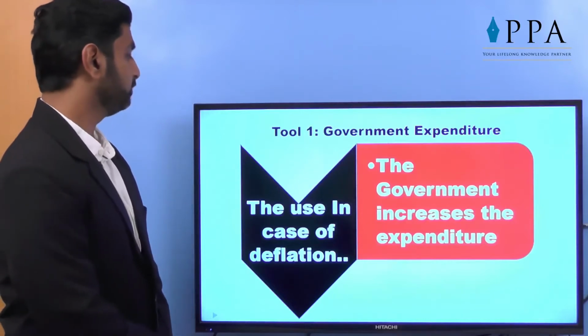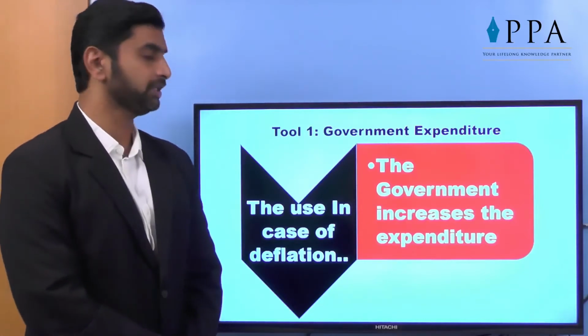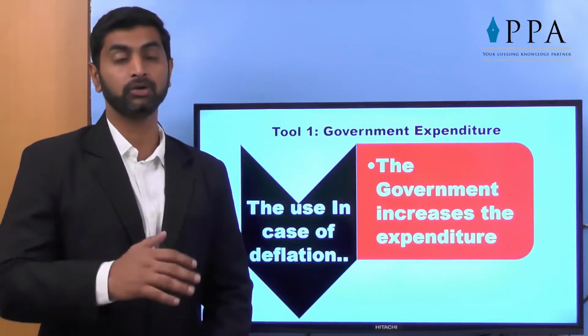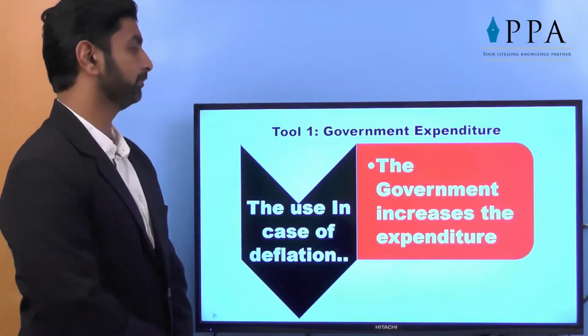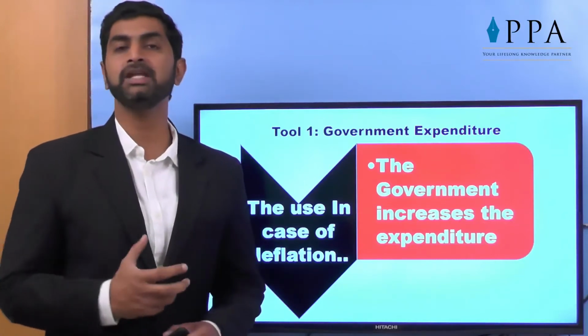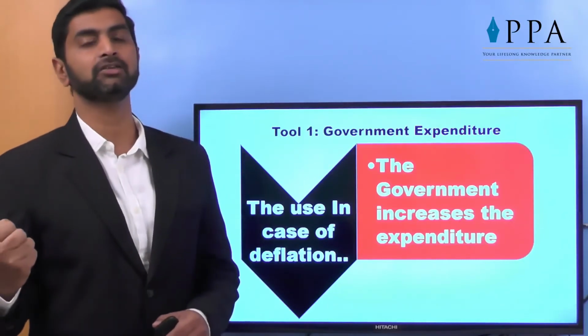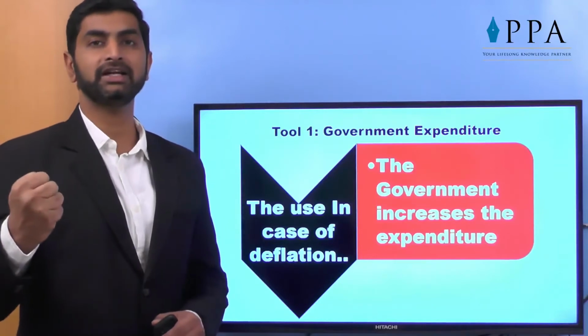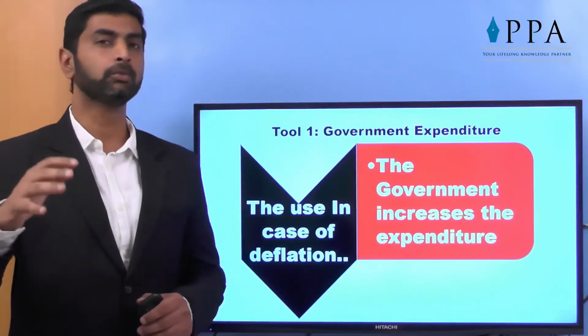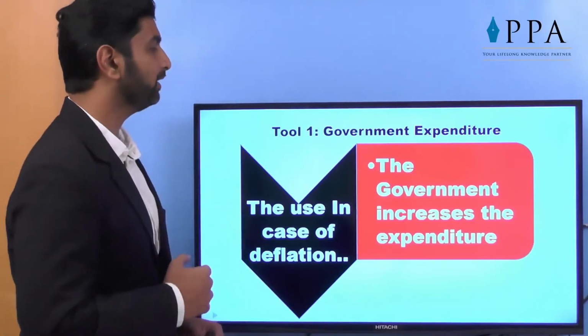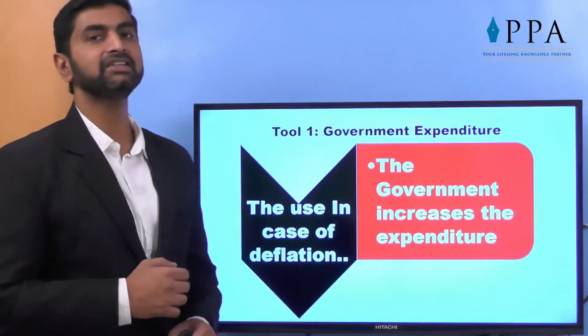Government expenditure, the use of it in case of deflation. How exactly does the government play an important role in the time of deflation? When there is deflation, what do we mean by deflation? There is no money in the hands of people, so demand is not created, prices are coming down, overall demand in the market is down, so motivation is not there. Then what does the government do? The government increases the expenditure.